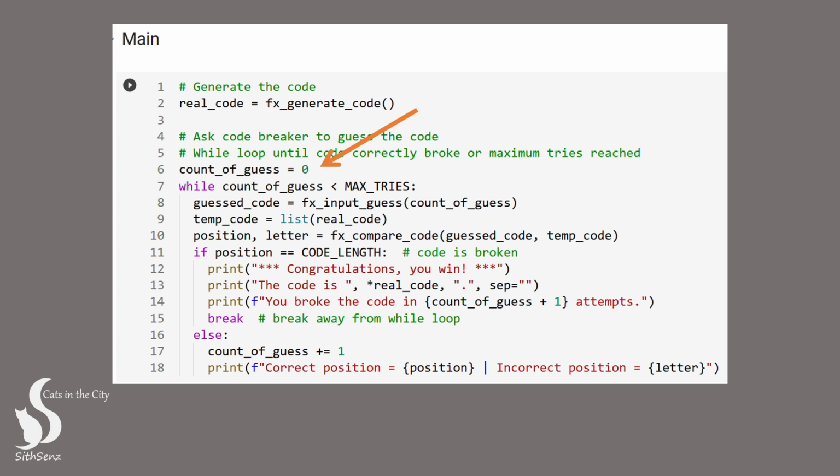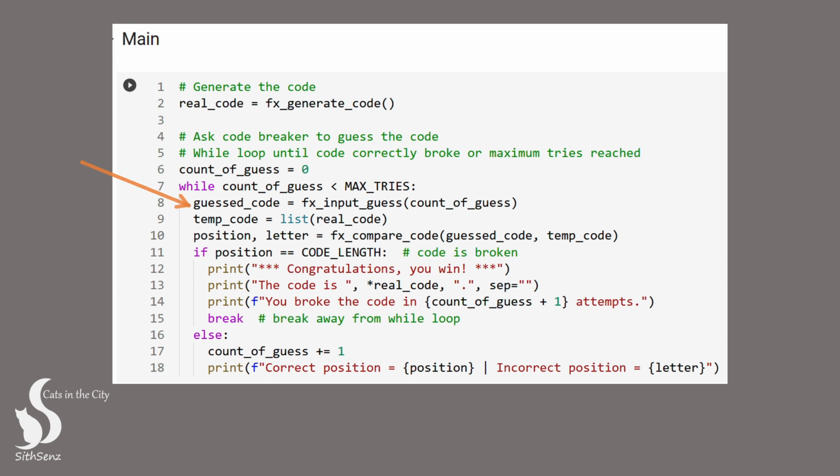It's initialized to 0. We will use a while loop to allow the code breaker to keep making guesses, until either the code has been successfully broken, or the code breaker has exhausted all their available attempts. The input from the code breaker will be saved in the guessed code variable, using the input guess function.